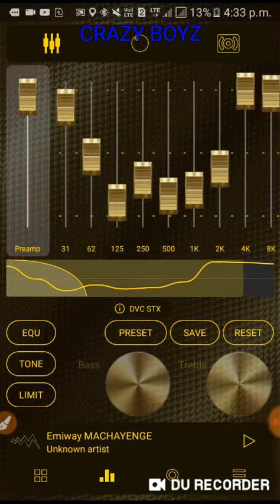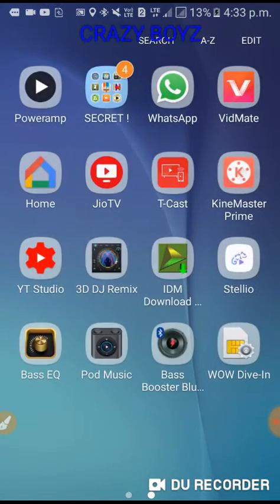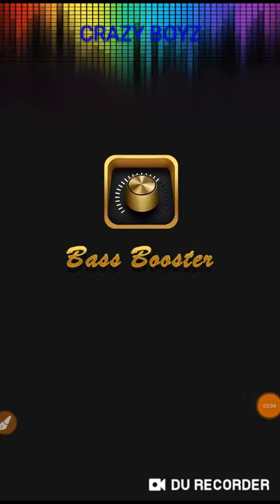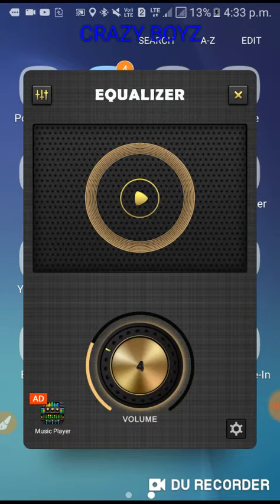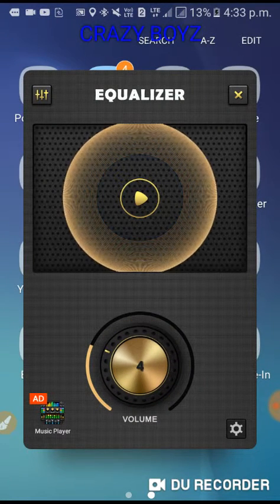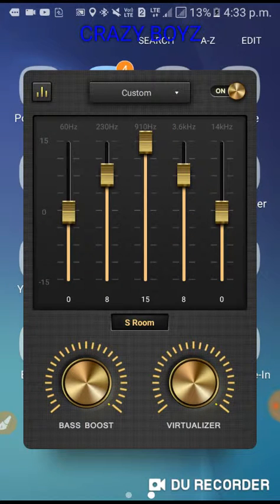So now I am turning the bass booster and equalizer option on. You can see here this application turns on. This application also consists of ads. So let's start it. Here you can see the volume control in the background. You can see here all the equalizer, like how there is in Pod Music.